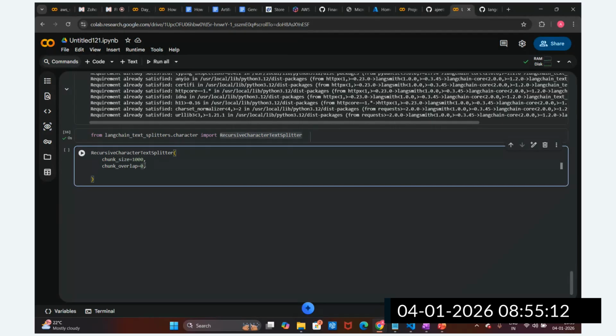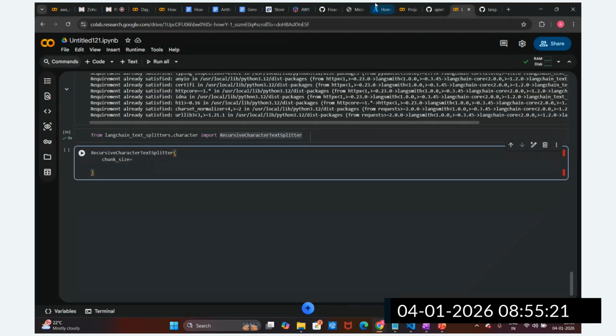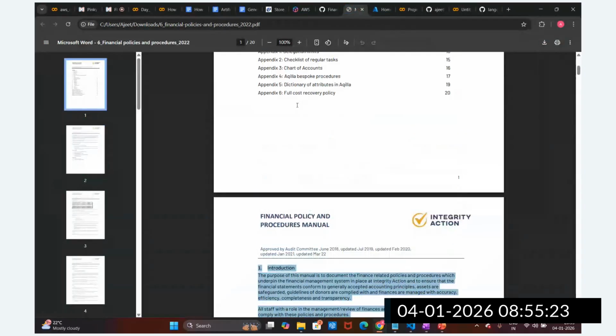So how am I going to select this chunk size? If I don't know what the chunk size should be, what I'll do is explore this document and observe it.